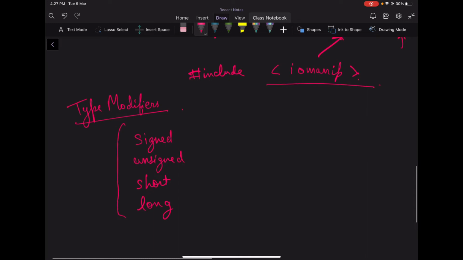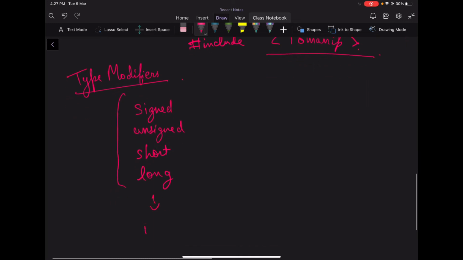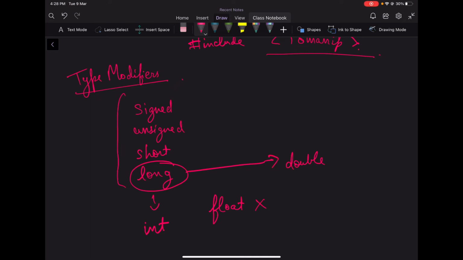One thing to note here is we can use all 4 of them on the integer data type. But if we are working with the float data type, then we cannot use any modifiers. If we use one, it will be a compile time error. And if we are working with double, we can use only and only long with this double. We cannot use the other three with double. All right, so these were some modifiers and some ways how to use them.